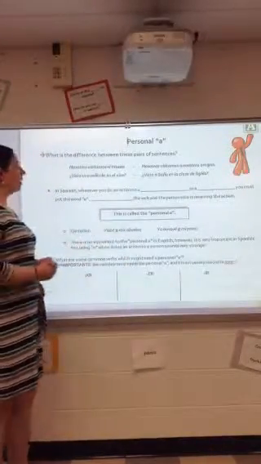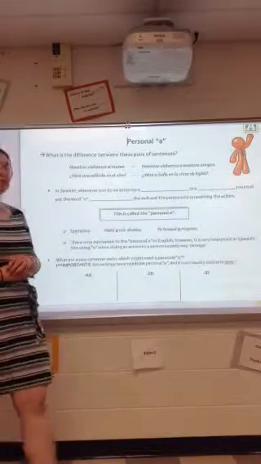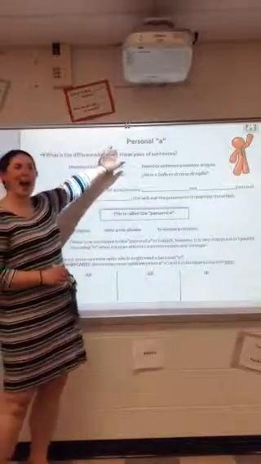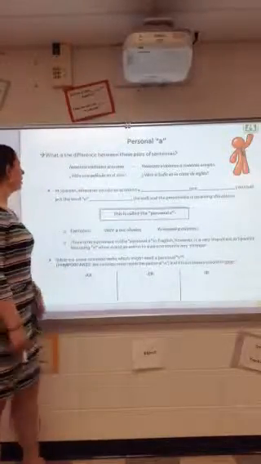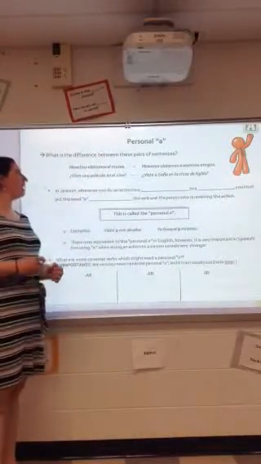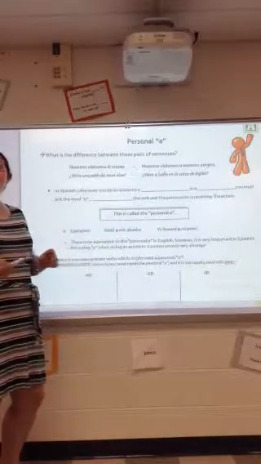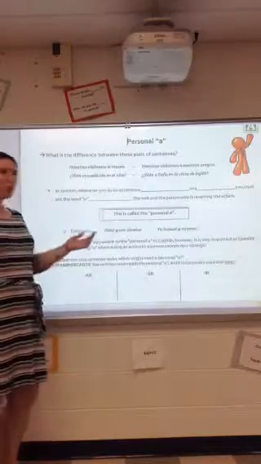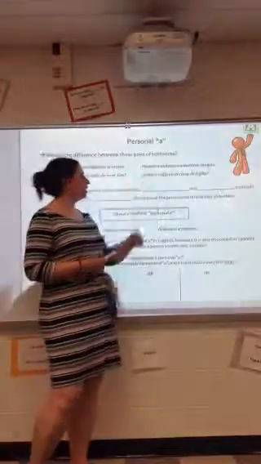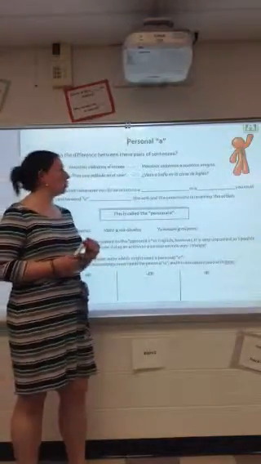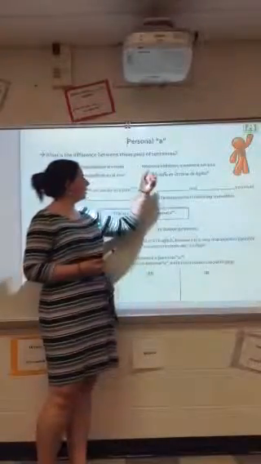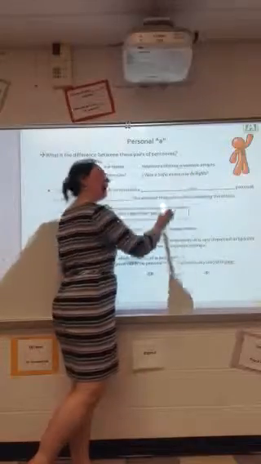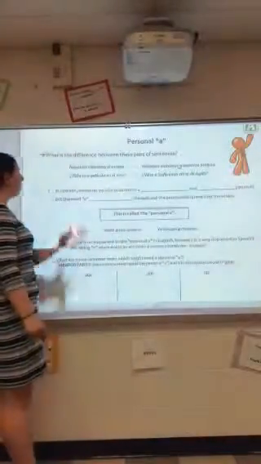Okay? So, kiddos, it says, look at these sentences. Let's compare these sentences, and some of the sentences have this personal a, and some of them won't. Number one, it says, nosotros visitamos el museo. So it's saying that we visited the museum. No personal a there. But now over here it says, nosotros visitamos a nuestros amigos. So this one is saying that we visited our friends. We have an a there, after the verb.